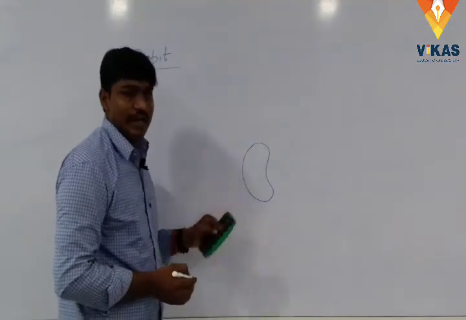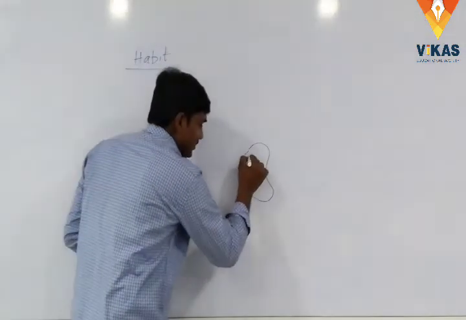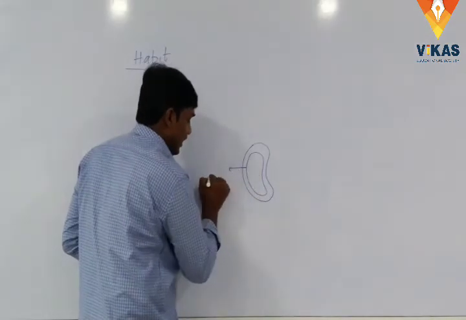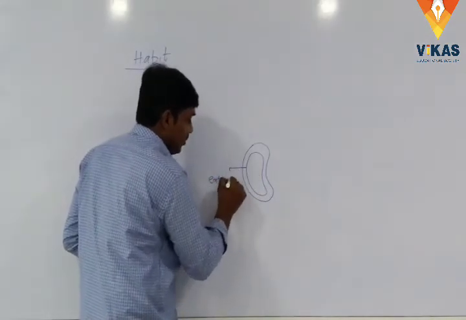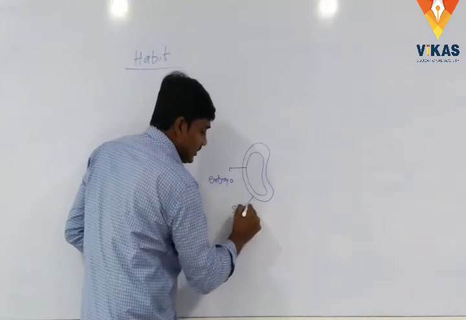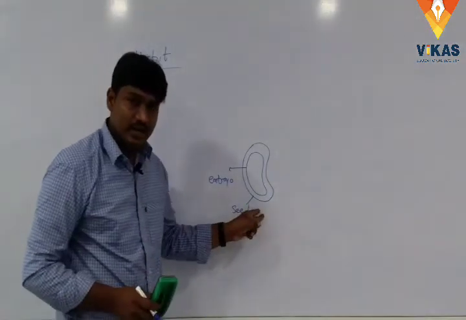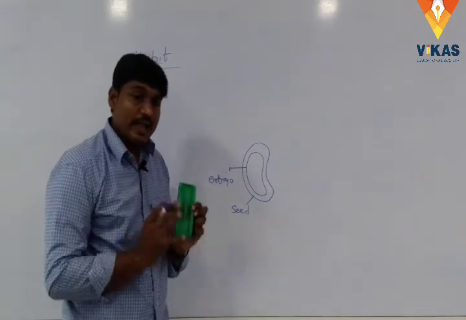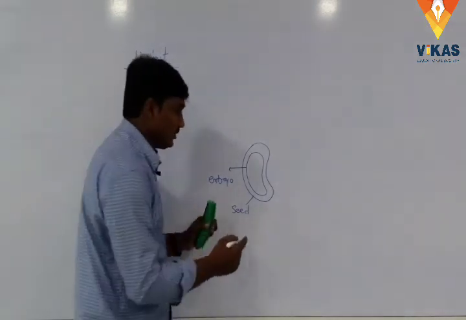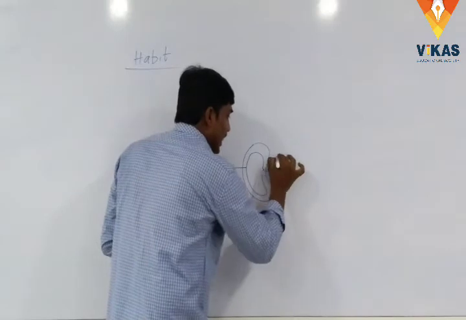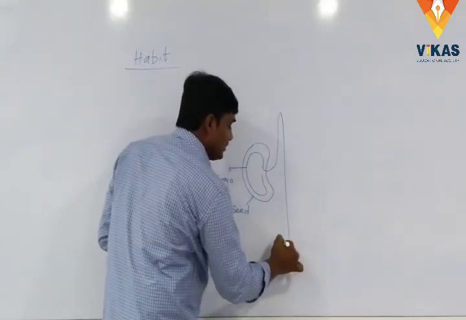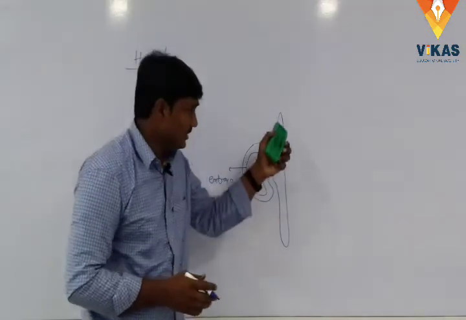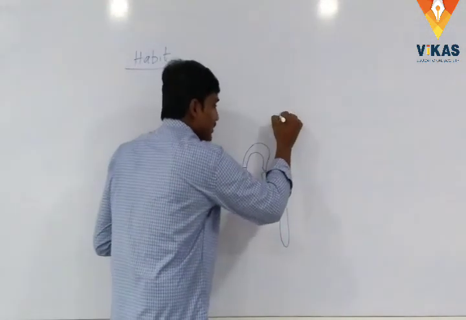Inside the seed, the embryo is present, and the embryo can develop and produce the embryonal axis. This is called the embryonal axis.